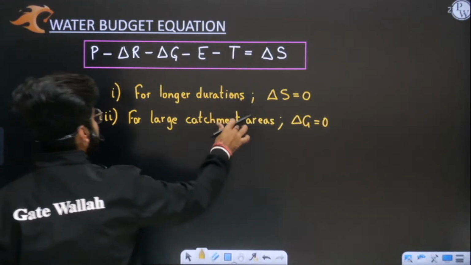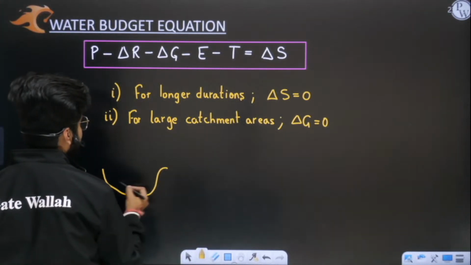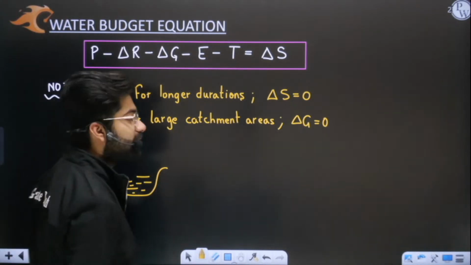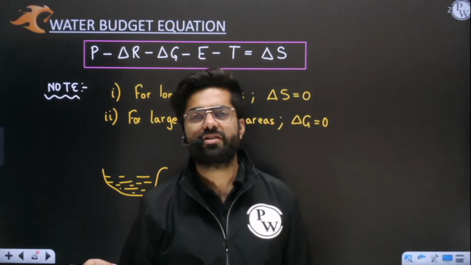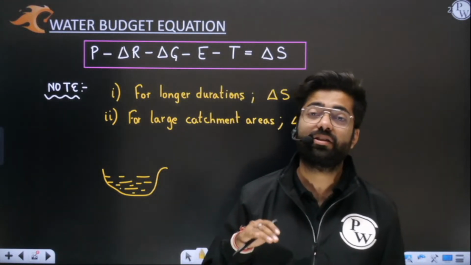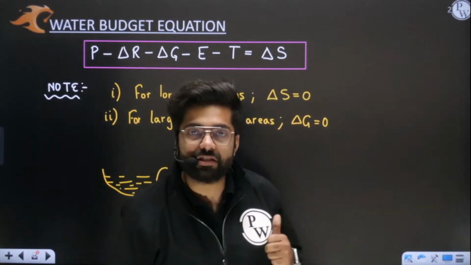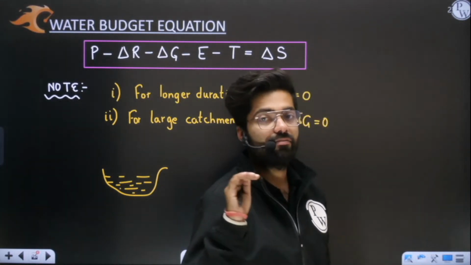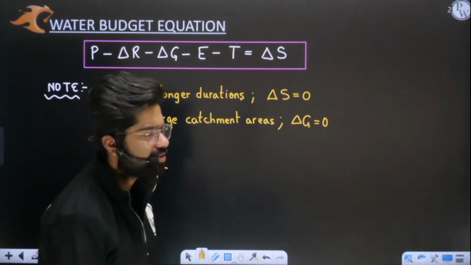See, this first one, for longer durations. You need to understand, if you are having a catchment area and in that we have water. If you will take 3 months duration, you all know that after 3 months the monsoon season will be finished and summer season will start, winter will start. So when you talk of season wise, after 3 or 4 months, you will see a huge change in water level, because you all know that in monsoon season, water level will be very high. Yes or no? You all know this. Understood, sir?